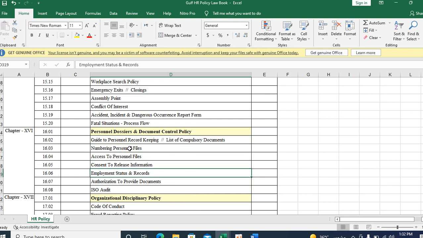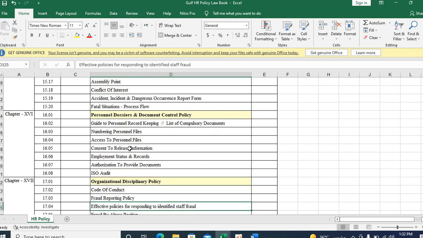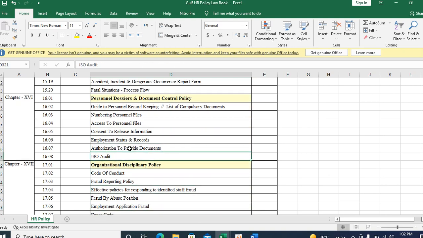It has to be reflected in that document control policy. Moreover, if a company is going for audit, that is ISO certification, they are very keen on how you are maintaining your documents. So document control is very, very important for ISO audit purposes.